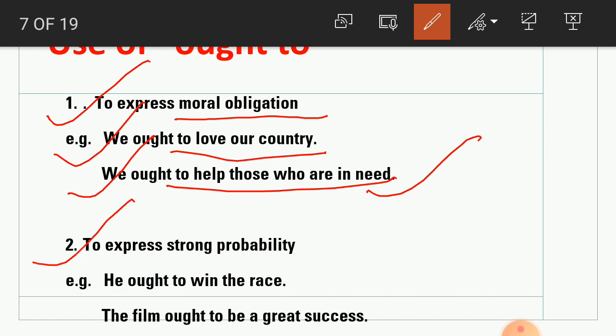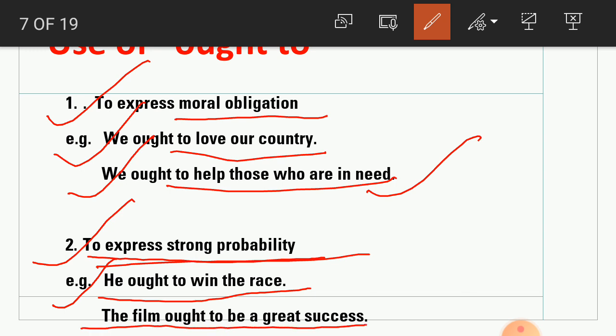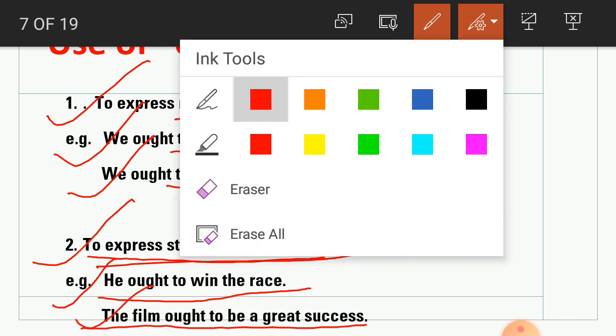Now next one, to express strong probability. For strong probability, what is used? Ought to is used. For example, he ought to win the race. Here this expresses strong probability. The film ought to be a great success. So here again this expresses strong probability.